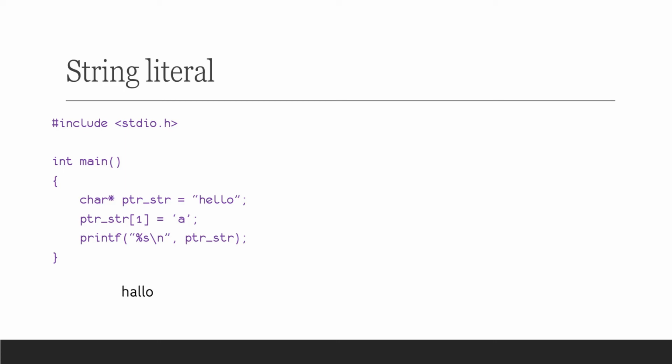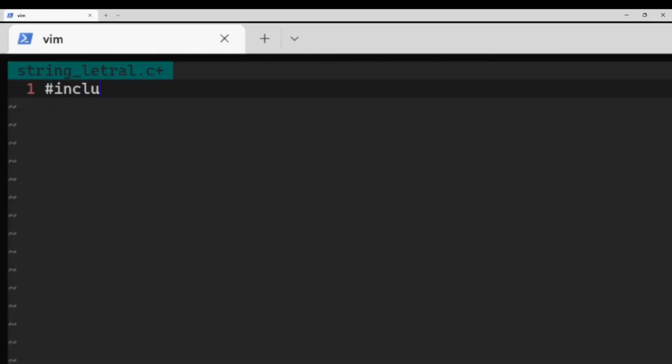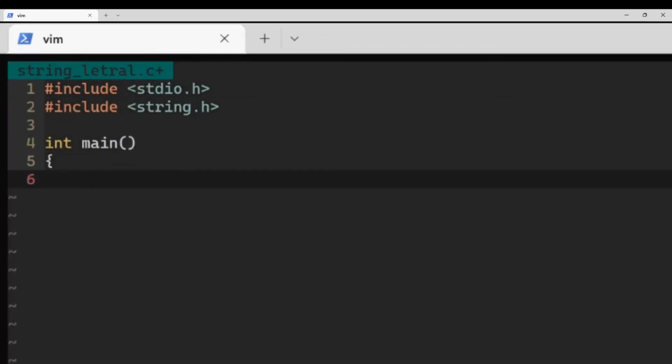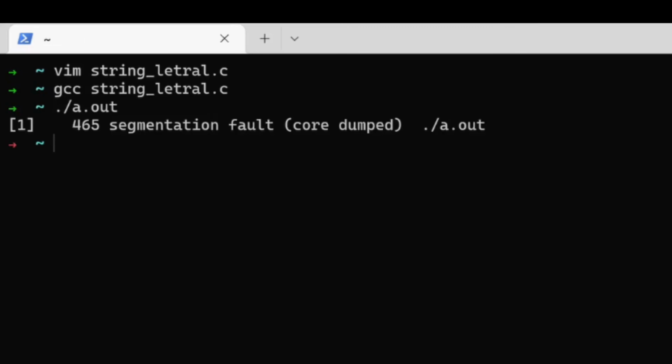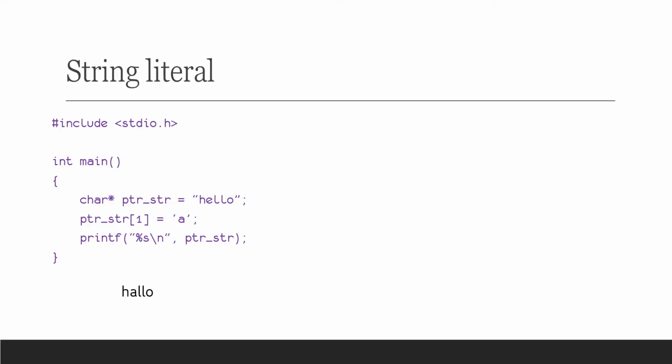Let's verify our prediction by executing the code. But against our expectation, we got the program crashed. What would be the issue?